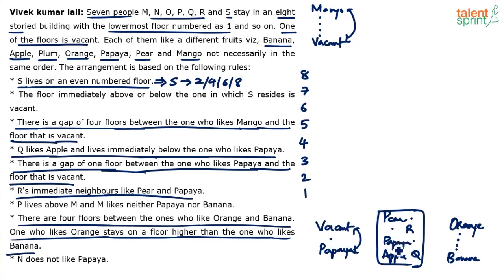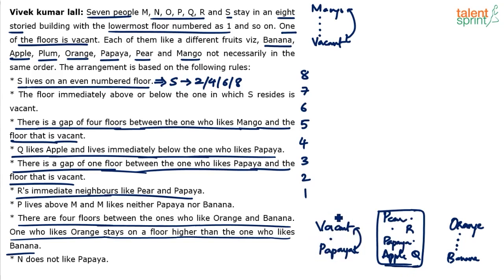The vacant floor cannot be above Papaya, because we have already understood that the person who likes Papaya lives on a floor, above that person lives R, and above that is the person who likes pears. So clearly the vacant floor has to come at the bottom here. The floor below Q is vacant. Are you able to follow?